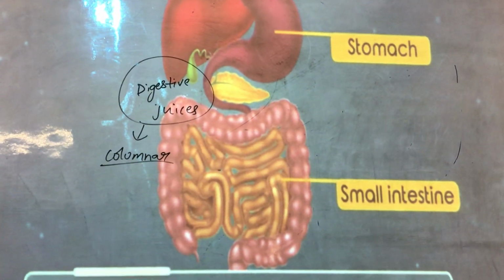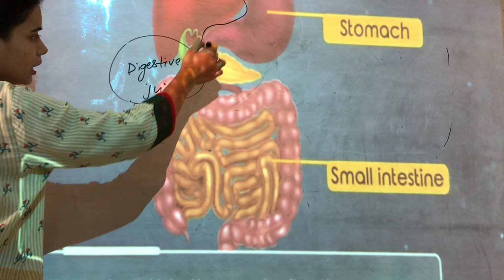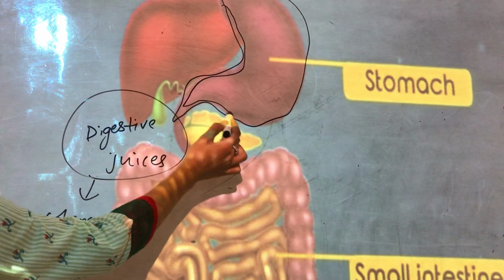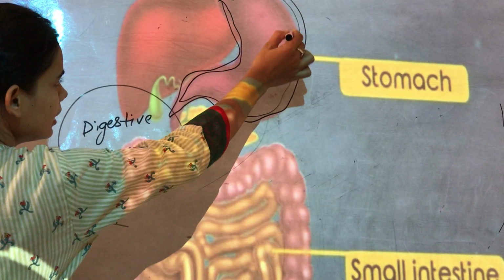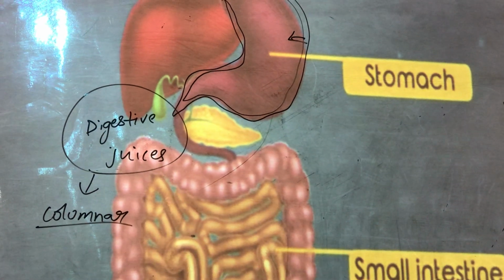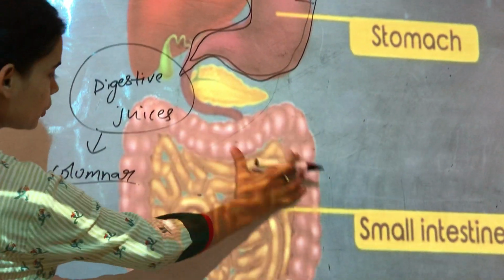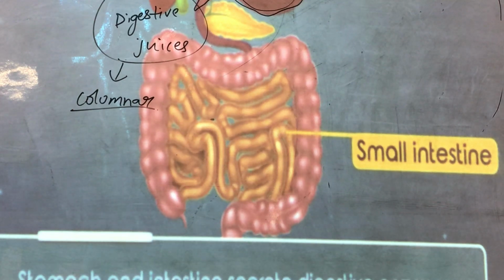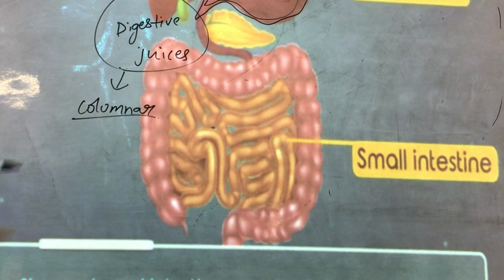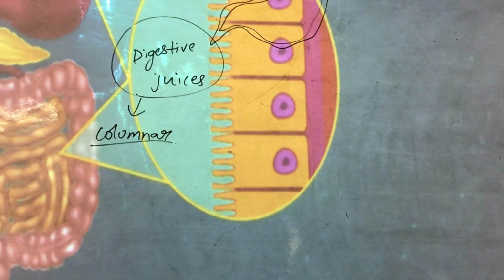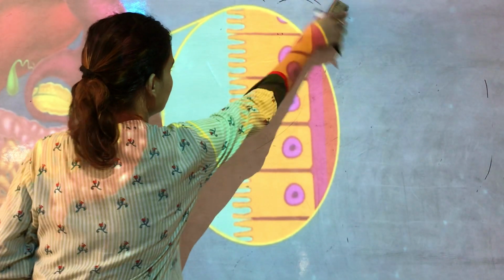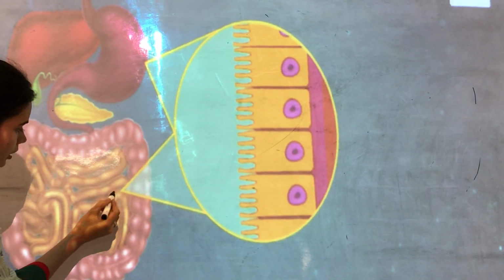When any food enters your stomach, the epithelial tissue present at the outer lining of the stomach releases some juices which help in the proper digestion of our food. In the small intestine also, a few things are released which help in the further absorption of the food. So these columnar epithelium tissues are present in the stomach and intestine. Can you see here? They are present in this form, in this outer lining.